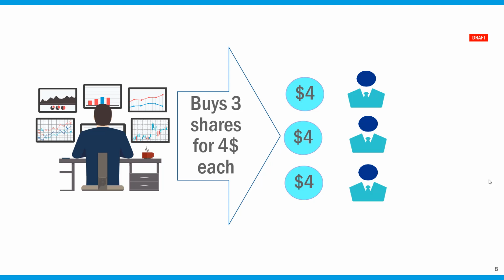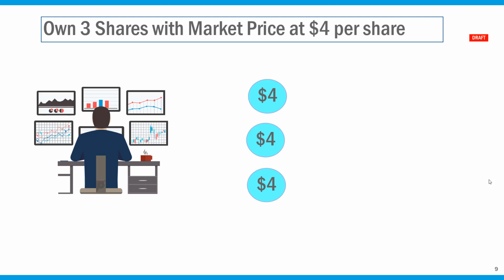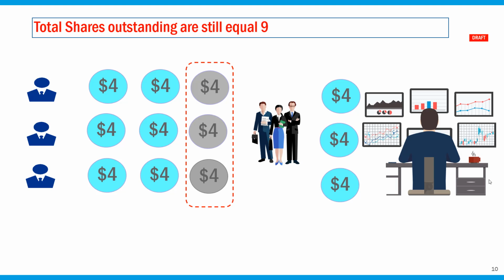So essentially what they want to create is a shortage of the number of stocks in the market so that the short sellers would have to buy them back from them at a much higher price. So the Wall Street Bets users will buy these 3 shares at $4 each. So they'll own 3 stocks, and the most recent market price is $4 because that is the latest transaction that occurred, and that will drive the price.